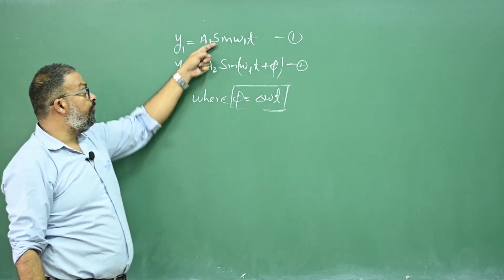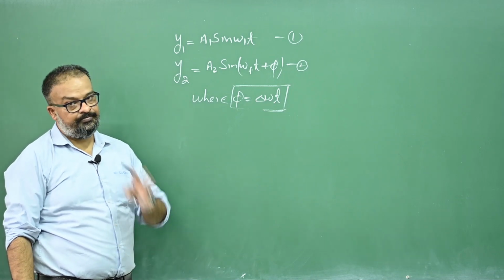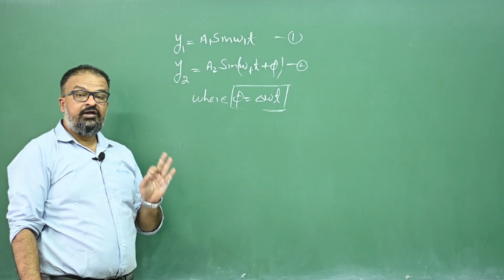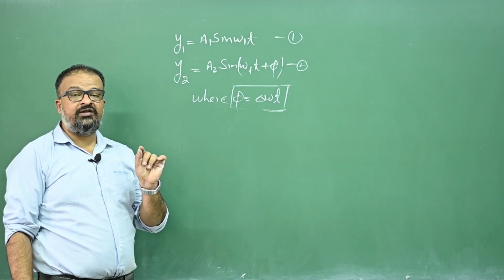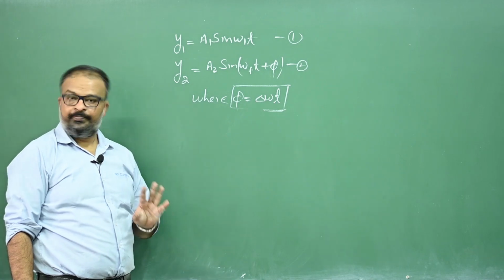So these are two waves which will superimpose and produce beats. And what was the initial definition of beats? Two waves having a small difference in their frequencies, when they meet in the medium, produce beats, right?